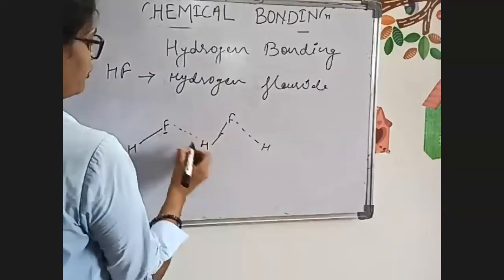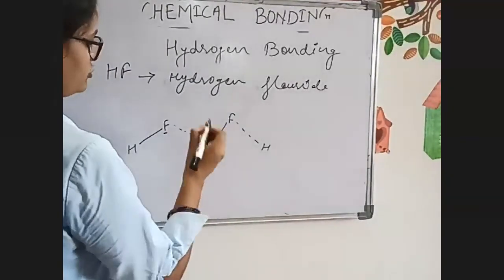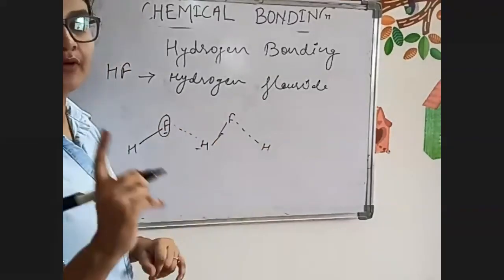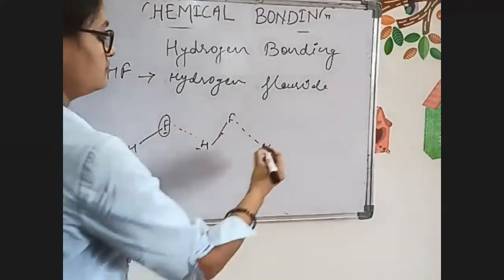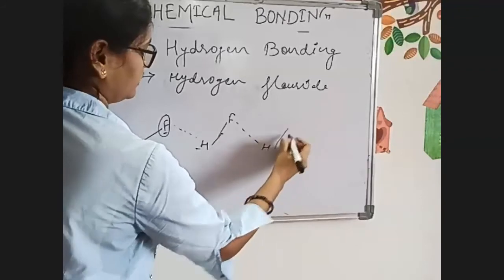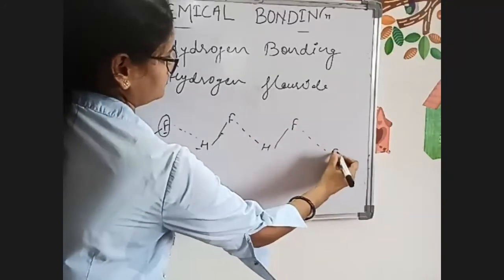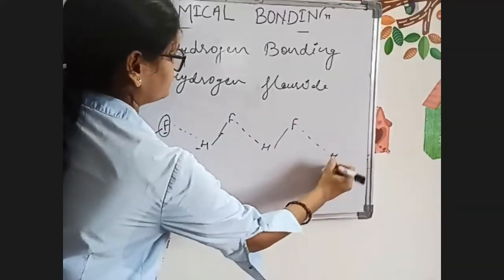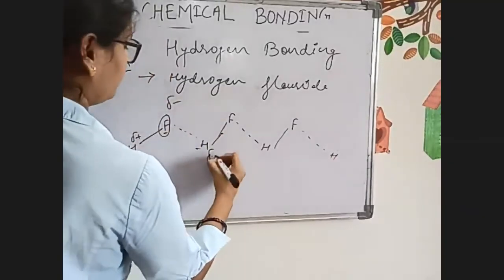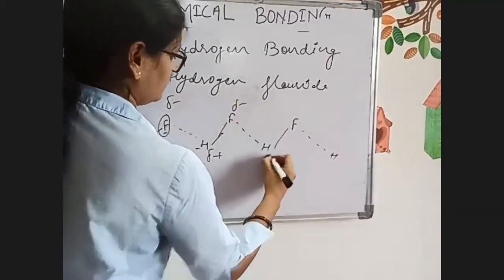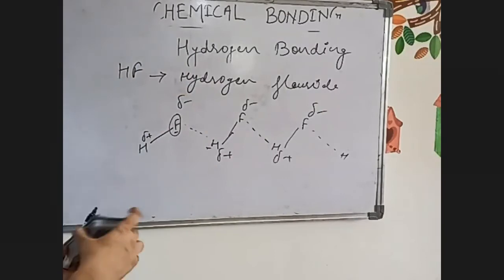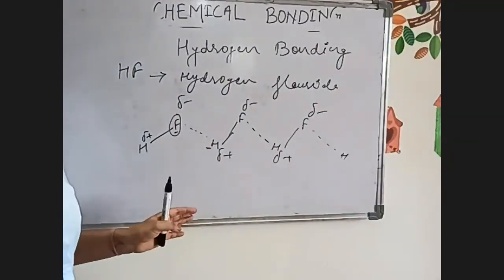One hydrogen and one highly electronegative atom is required. Here it will be delta plus, delta minus, delta plus, delta minus, delta plus, and delta minus. So like this, you write down this structure.